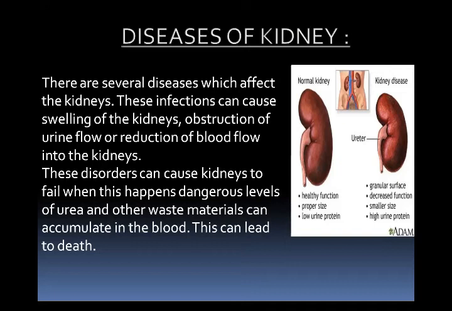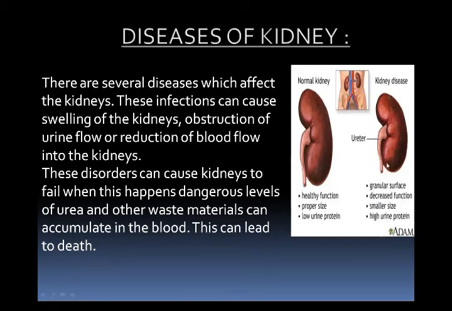Now, the kidney dialysis, students. You can see the picture of two kidneys. One is the normal kidney and the other one is the diseased kidney. You can see both of the kidneys are different in length. A healthy kidney is of proper size and has low urine protein, while the diseased kidney has a granular surface due to the disease and decreased function. It is smaller in size and it has a high rate of urine protein.